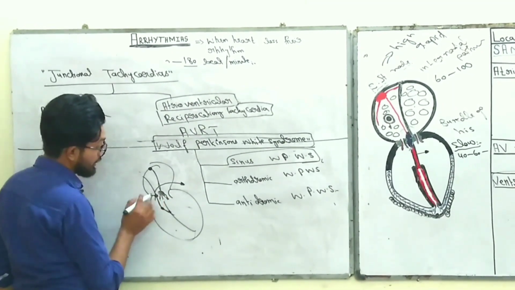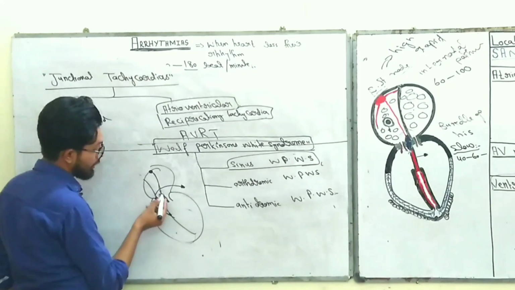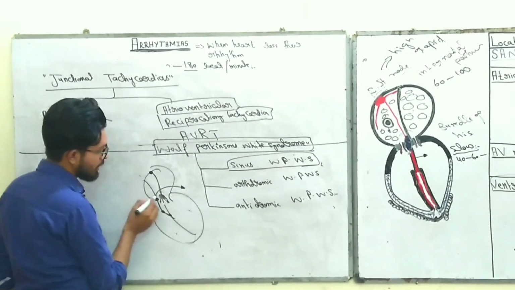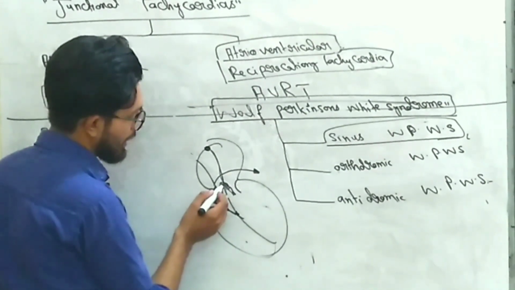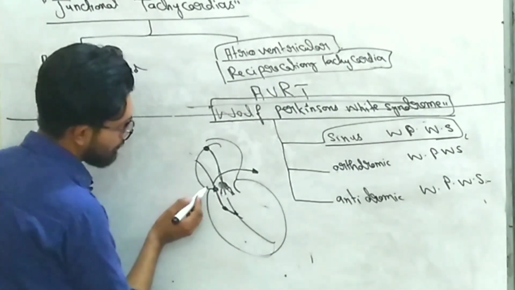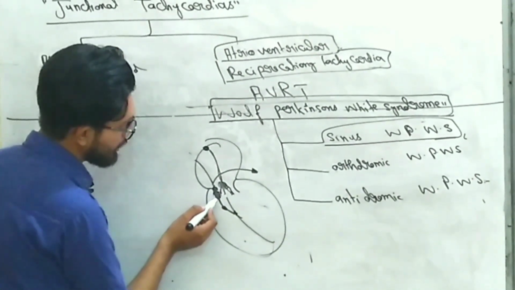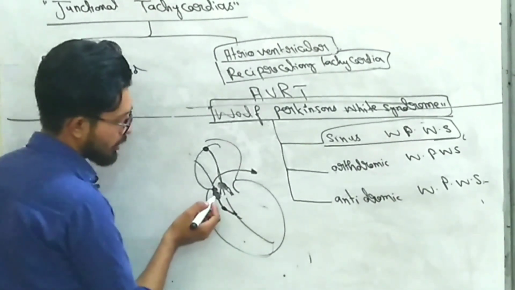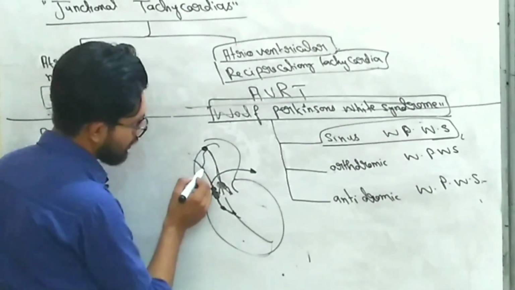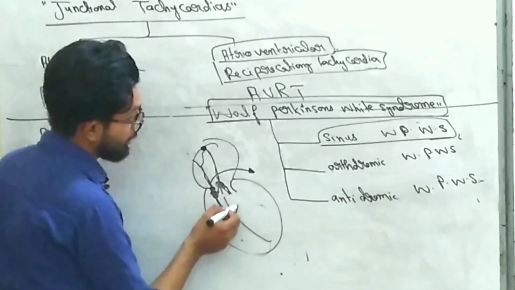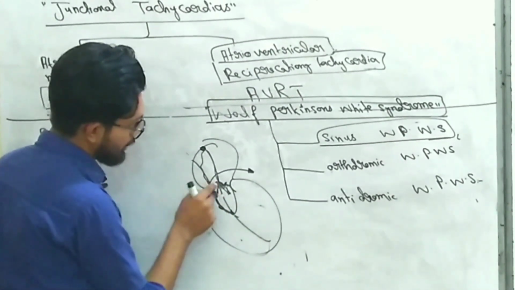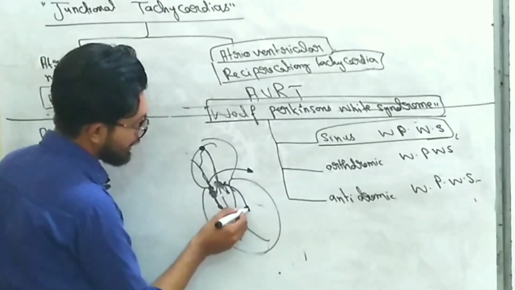this ventricle is depolarized from the AV node as well as from the accessory pathway, but this accessory pathway is fast as compared to the AV nodal pathway, the reason being that the AV node has fewer gap junctions and their cells are small in size as compared to the myocytes present in the accessory pathway. They have long lasting cells and also have gap junctions, due to which the signals from the SA node passing through the accessory pathway depolarize early as compared to the AV node. The signals from the AV node also depolarize the ventricle, but later.